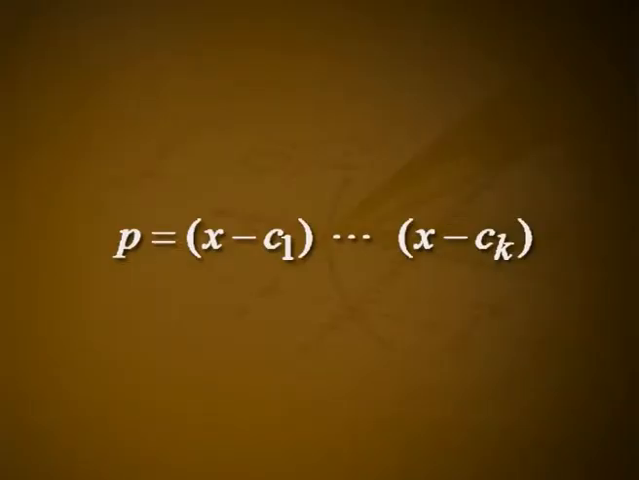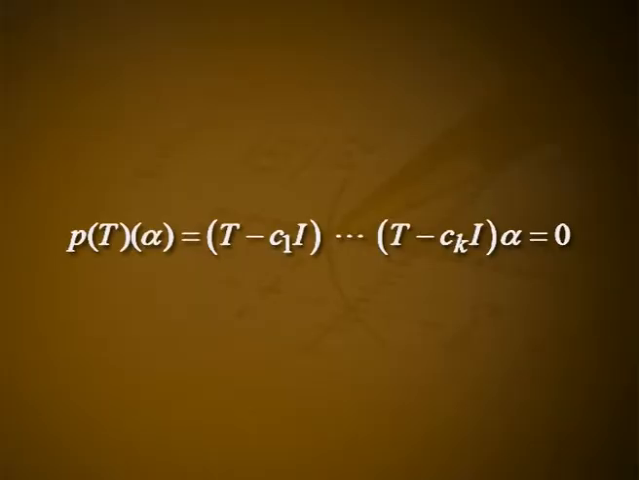Proof. We first show that the minimal polynomial of a diagonalizable linear operator is a product of distinct linear factors. For this, let T be a diagonalizable linear operator and let C1, etc., Ck be the distinct characteristic values of T. Then the minimal polynomial for T is the polynomial P equal to (x minus C1) etc. (x minus Ck) for the following reason. If alpha is a characteristic vector, then one of the operators T minus C1 I, etc., T minus Ck I sends alpha into 0. Therefore, P(T) alpha equals (T minus C1 I) etc. (T minus Ck I) alpha equals 0 for every characteristic vector alpha.